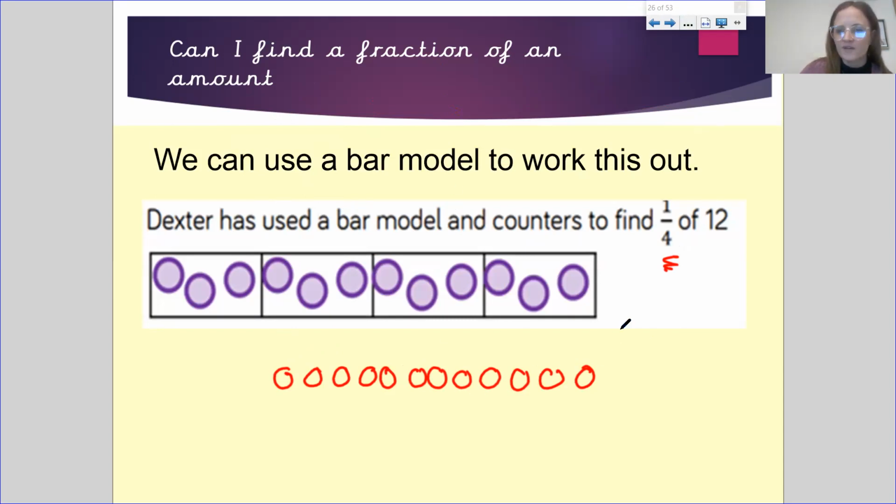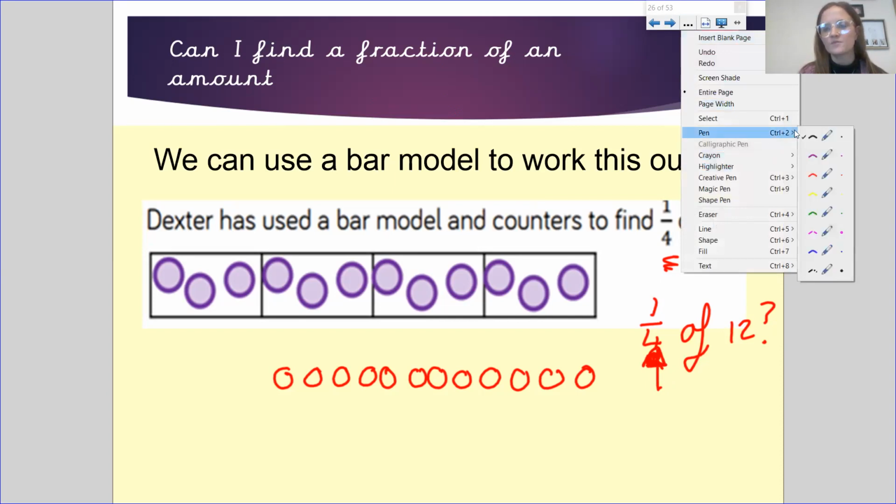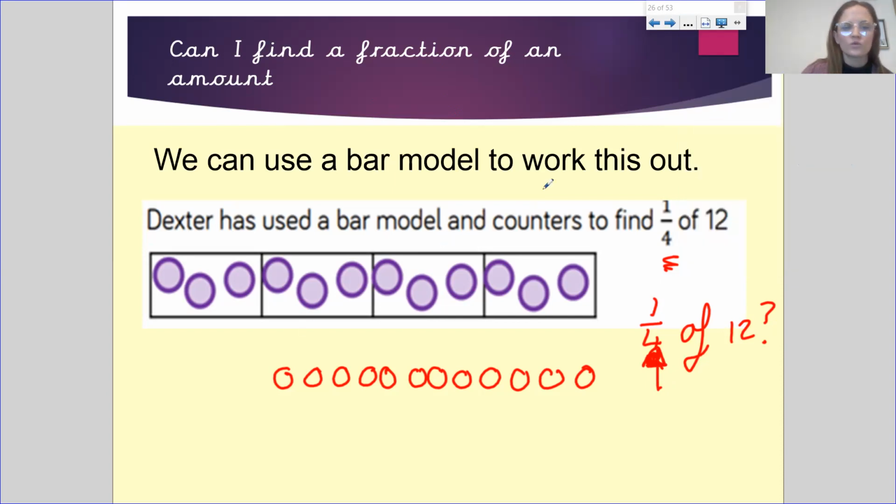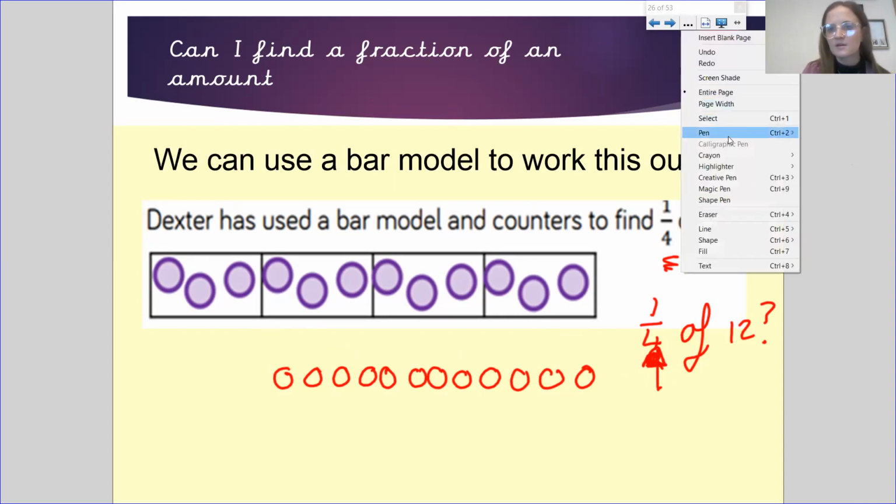But I want to find what a quarter of 12 is. So I look at the bottom number, the denominator of my fraction, and my denominator is 4. So I can see that that is how many groups I'm going to break this into, equal groups. So if we say we want to divide 12 into 4 equal groups, we're going to change the color so you can see it better.